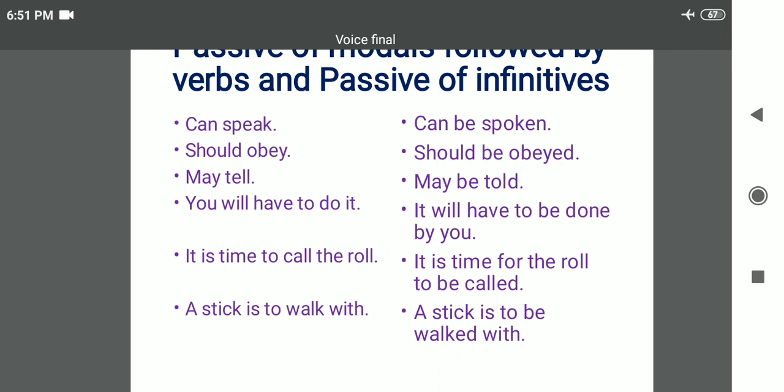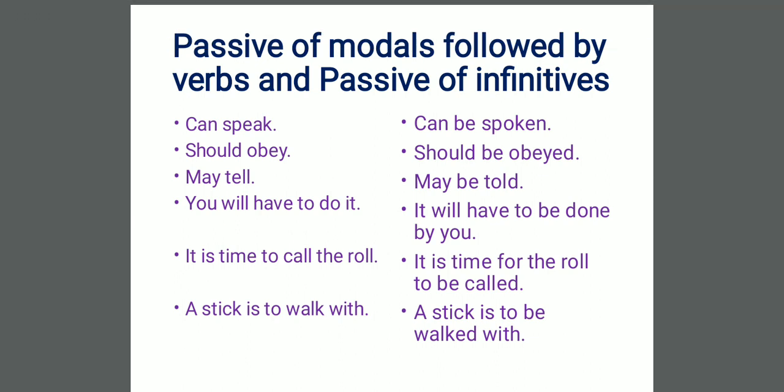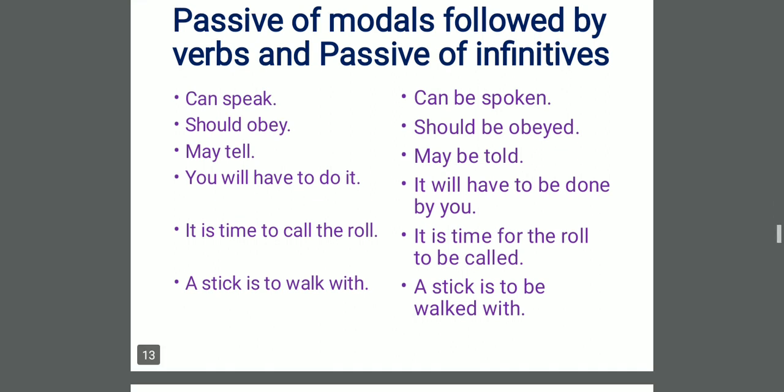To be, we have used be family member, and the third form of do is done. It will have to be done by you. It is time to call the roll. It is time for the roll to be called. A stick is to walk with. A stick is to be walked with. In this way, dear students, we can change the active voice into passive voice of infinitives.